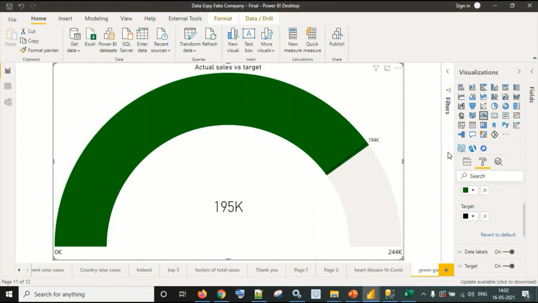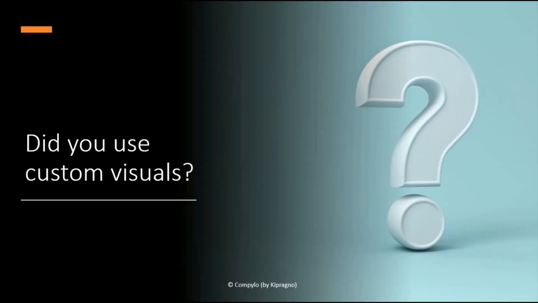If you have used custom visuals in your Power BI reports, you can answer this question positively by giving a couple of examples, what challenges you have faced, and what specific charts you have used, like sunburst chart, Gantt chart, or many other charts, right?